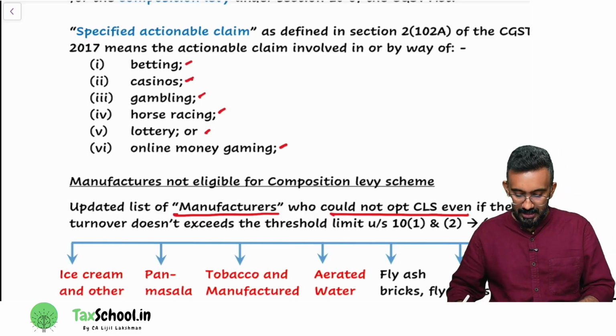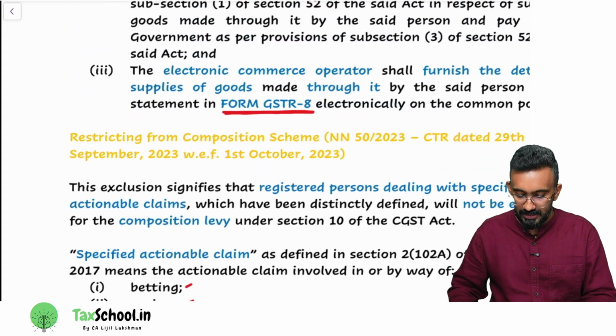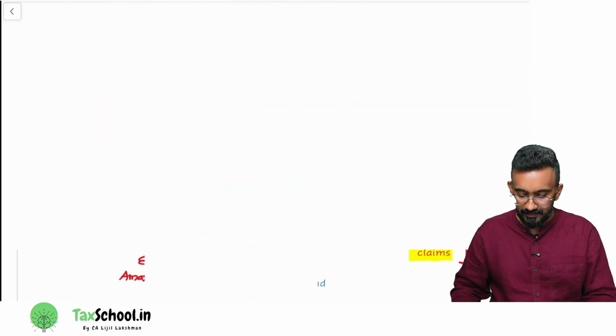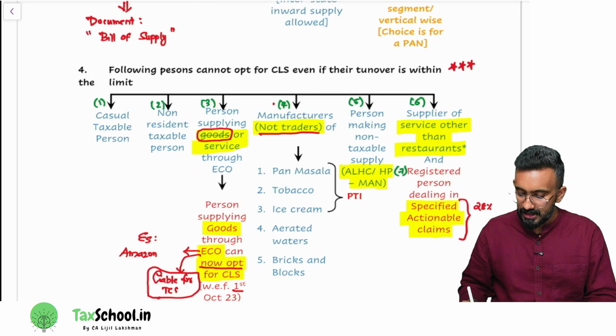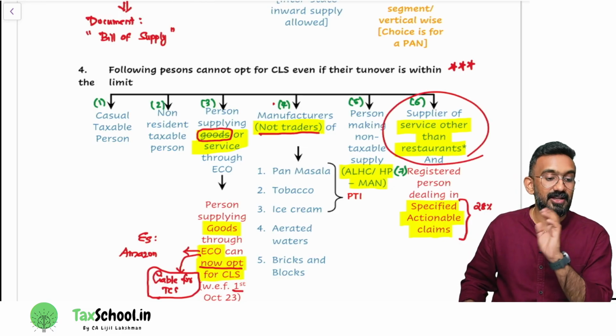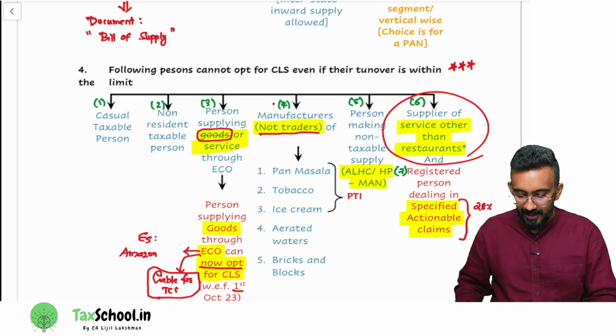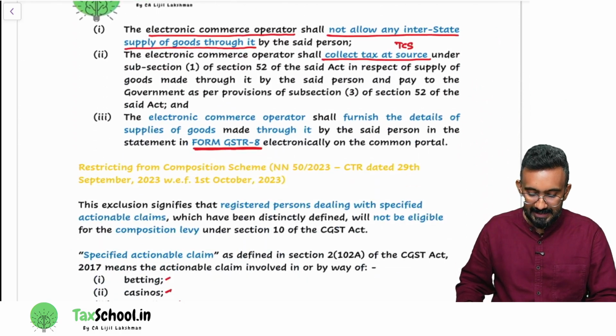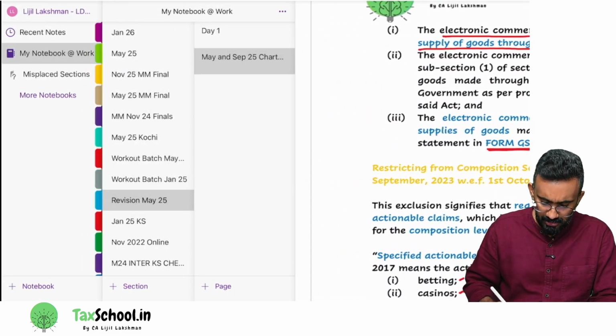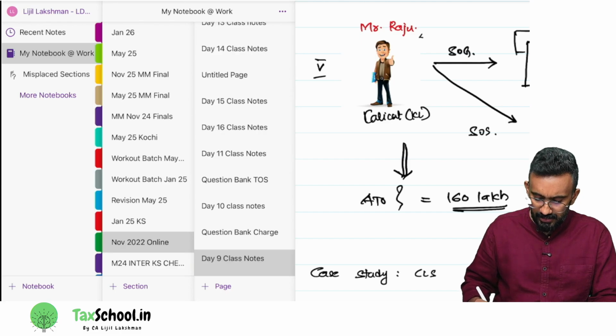Okay. Let's go ahead and look at an additional topic. Out of the 5 points I said there are, how many points have we finished? 4 points we have finished: advantages, eligibility criteria, conditions, persons not eligible. Now we have procedure. Before that, there are 2 special areas that we have to discuss. I'm going to do that with a small example to ensure that you understand it in full.